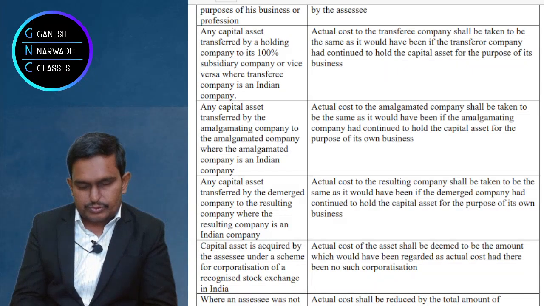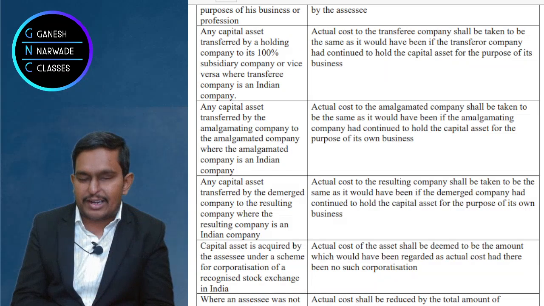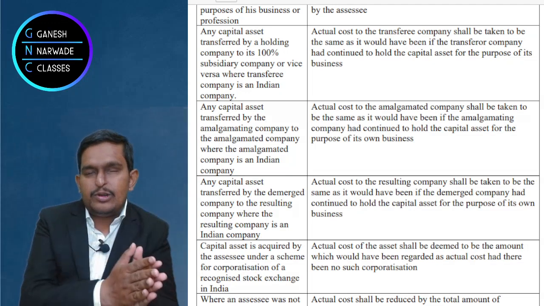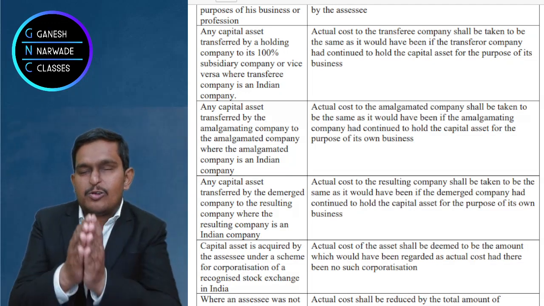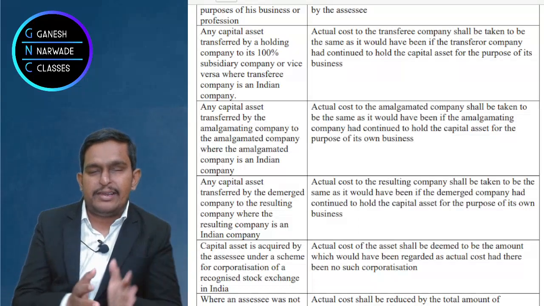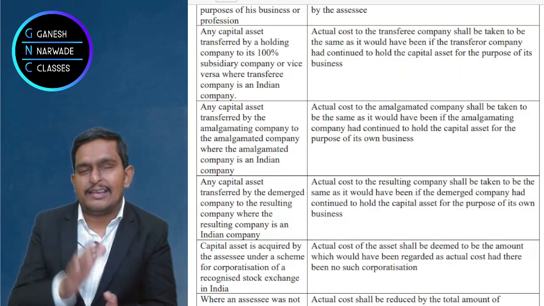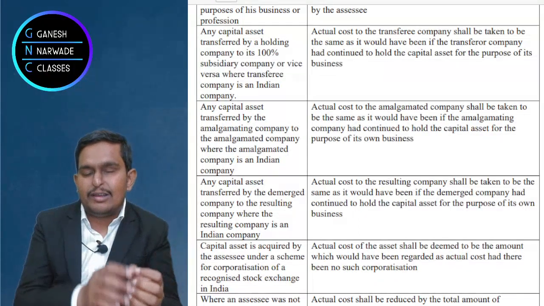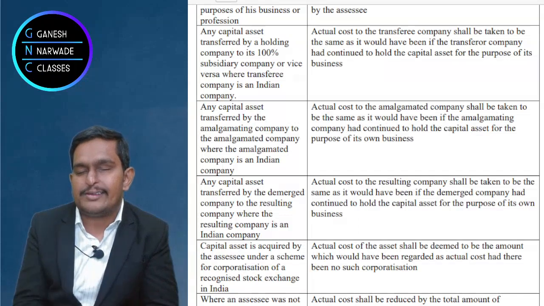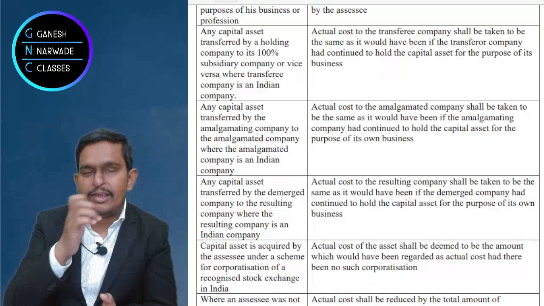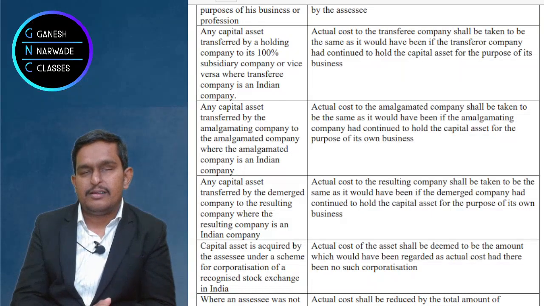So whatever WDV to the giver in their income tax returns, the same WDV will become the actual cost to the receiver company. Suppose holding company is giving and subsidiary is taking. In that case, whatever assets are given, the WDV of that will become the actual cost for the subsidiary, who is the taker, receiver. Same way in case of amalgamation, same way in case of demerger.